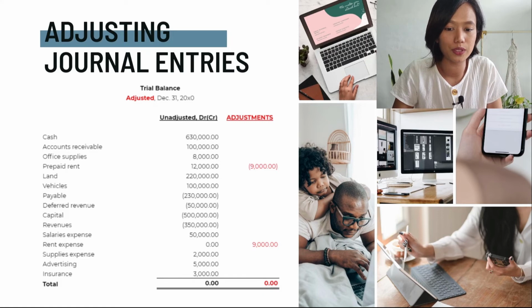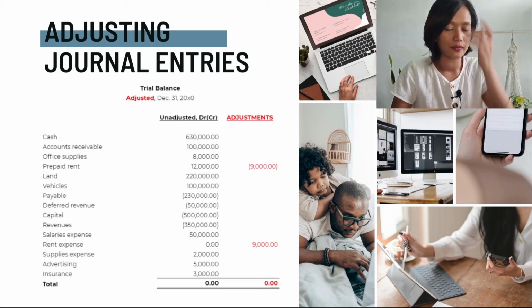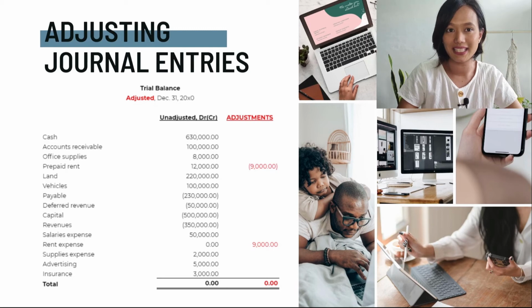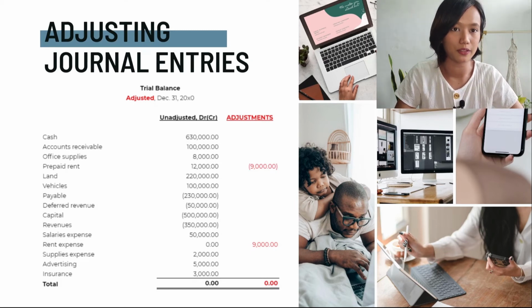If we go to the rent, first we go to the prepaid rent. Remember, we recorded it as a prepayment in April. So as an adjustment in December, we record a credit, or we subtract 9,000, which is the rent expense for the period. So from your prepaid rent, we record it as your rent expense for the period.